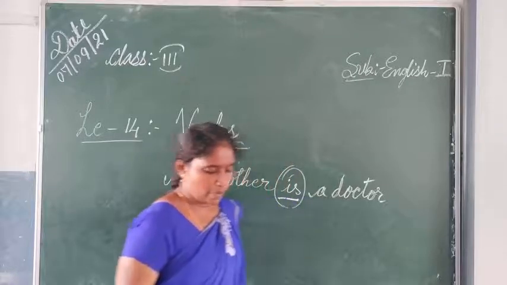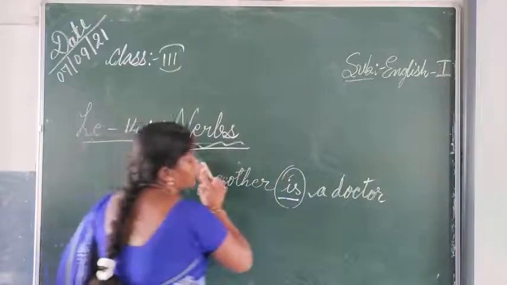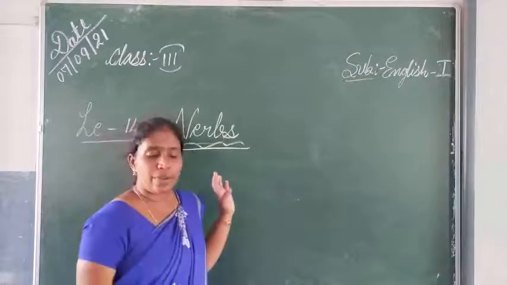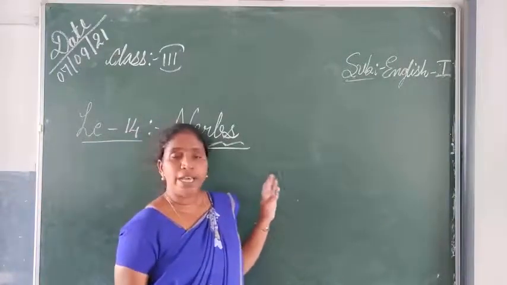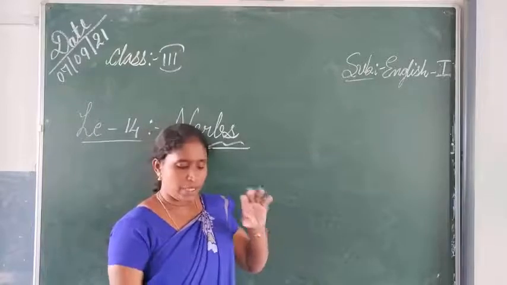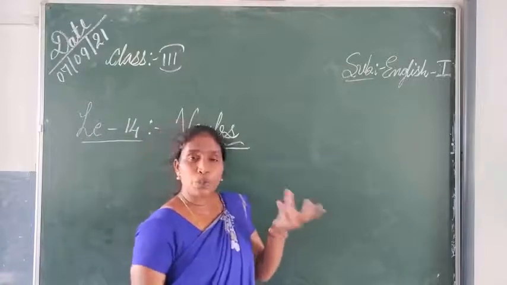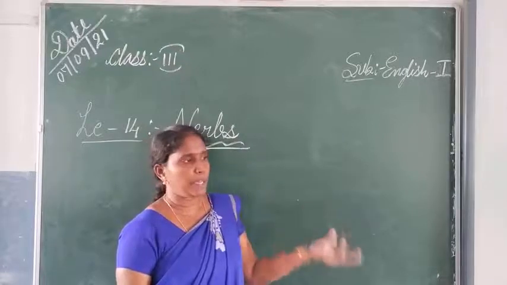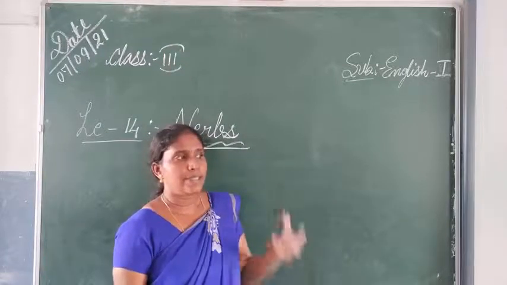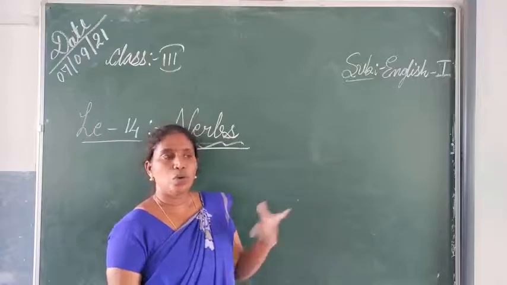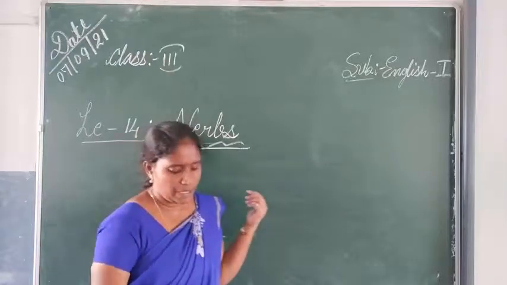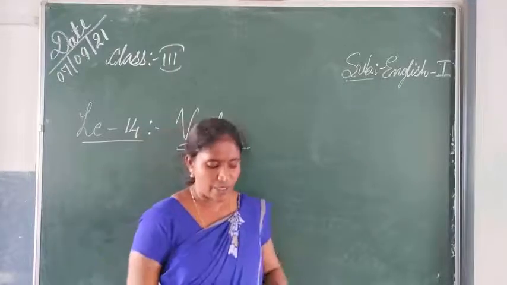So exercise number 1: underline the verbs. This is very easy, my dears. What is the verb? Verbs are doing words. Verbs show the action. It shows the action, like play, sing, sit, dance, move, come. All these are verbs. Underline the verbs in the sentences.